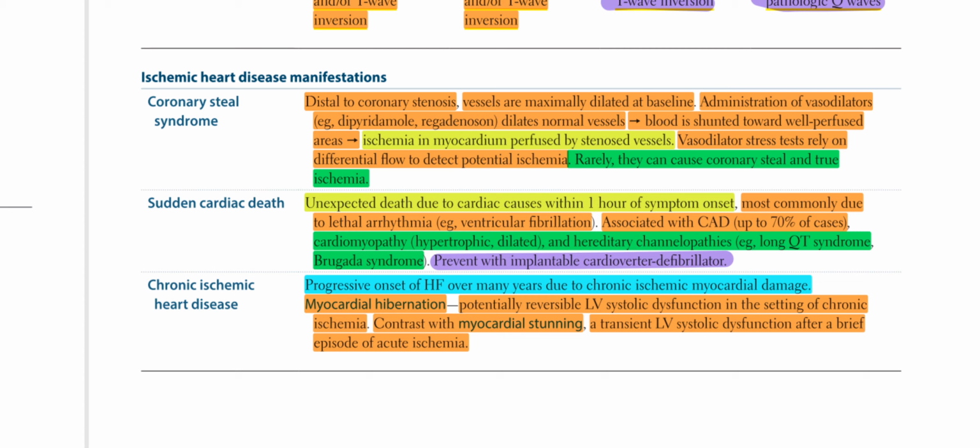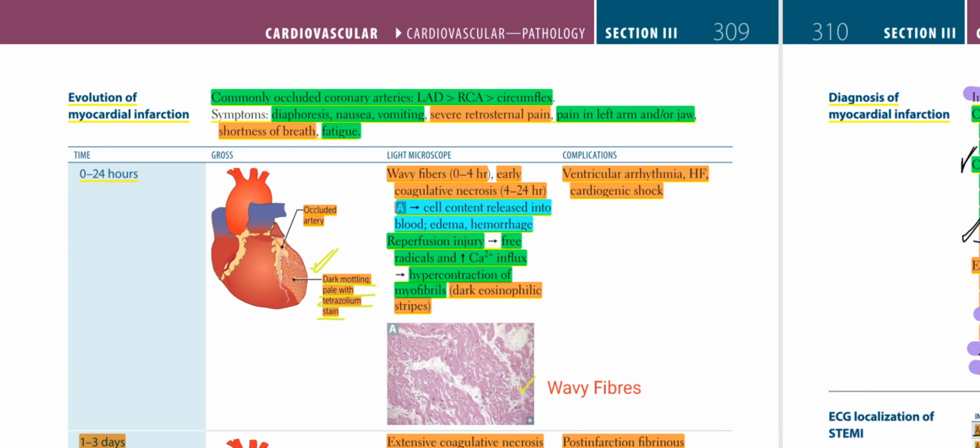Chronic ischemic heart disease: progressive onset of heart failure over many years due to chronic ischemic myocardial damage. Myocardial hibernation is potentially reversible left ventricular systolic dysfunction in the setting of chronic ischemia. Contrast with myocardial stunning, a transient left ventricular systolic dysfunction after a brief episode of acute ischemia.